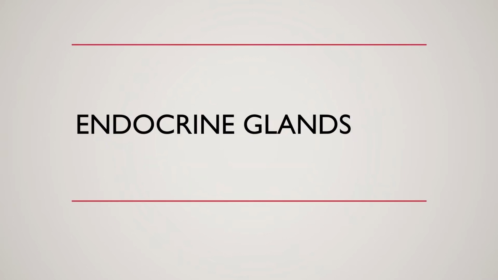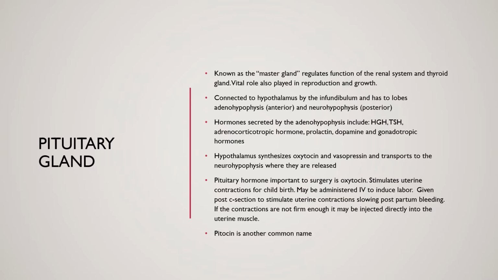We'll go over some of these endocrine glands here. First, we're going to go over the pituitary gland. As we know, this is known as the master gland. It regulates function of the renal system and of the thyroid gland. And a vital role is also played in reproduction and growth with the pituitary. It's connected to the hypothalamus by the infundibulum and has 2 lobes. The adenohypophysis is the anterior lobe, and the neurohypophysis is the posterior lobe.